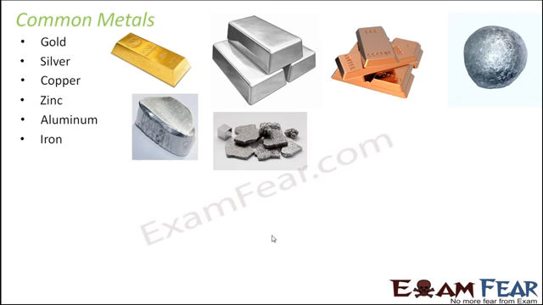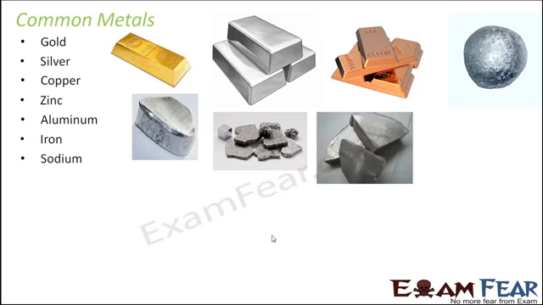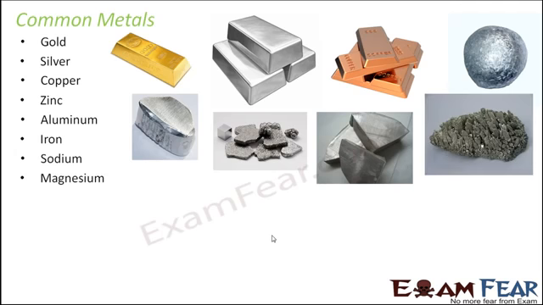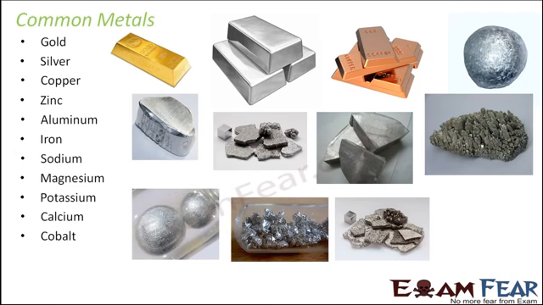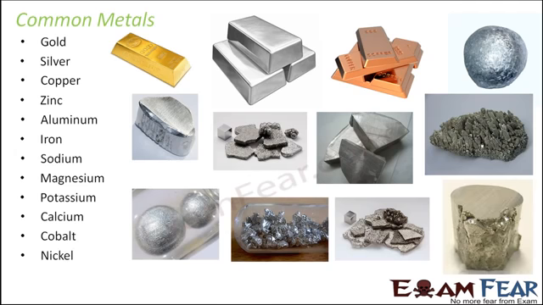Iron is more blackish and the shine is there, but obviously not as much as in gold or silver. You see sodium, magnesium, potassium, calcium, cobalt and nickel. In this slide you get to see how exactly each of these metals looks.